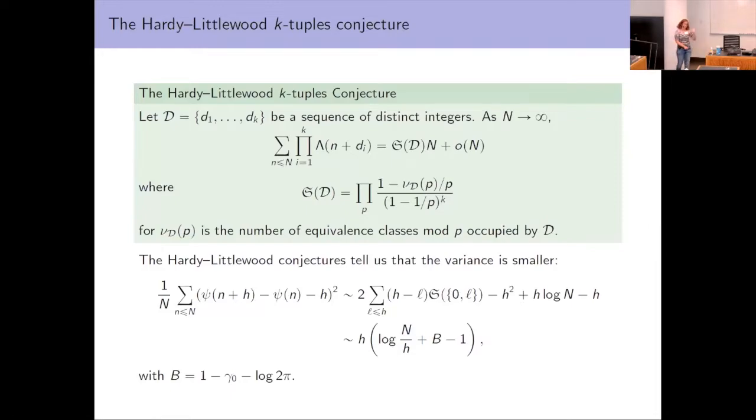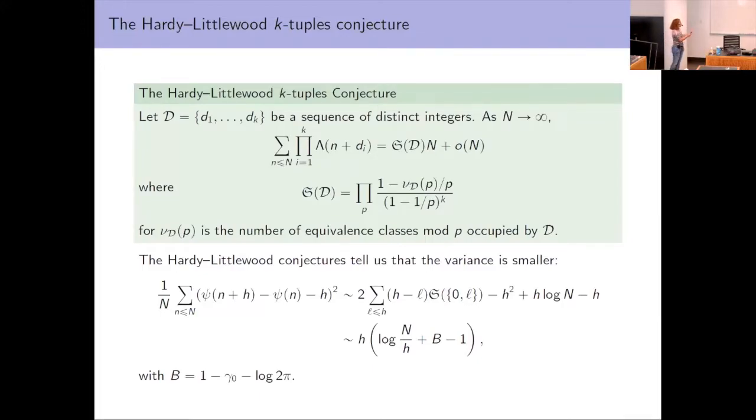So there's a little bit of a longer computation, but what you get out is a sum over singular series if you apply the Hardy-Littlewood conjecture. I guess this sum over singular series was known before, but with the constant term, this was computed by Montgomery and Soundararajan. And so inputting this, understanding the sum over singular series, we can get that the variance should really be h log(n/h) plus b minus 1, where b is this explicit constant.